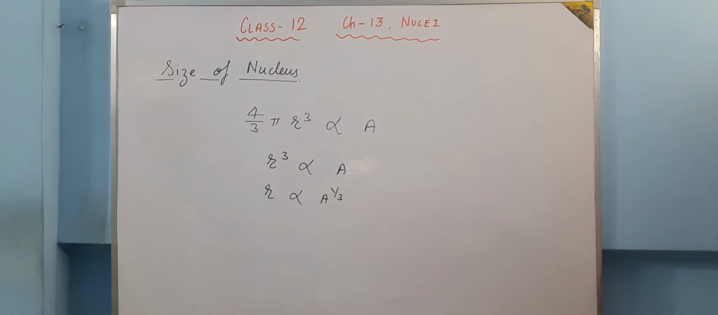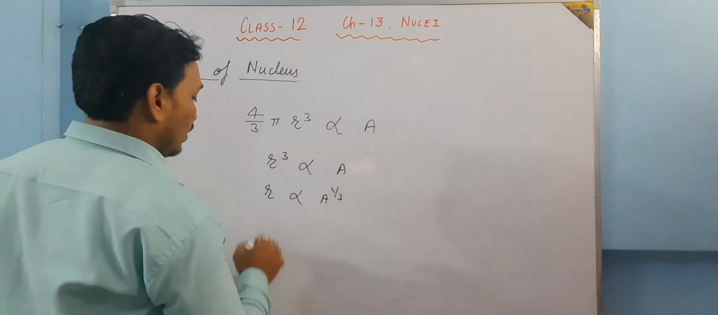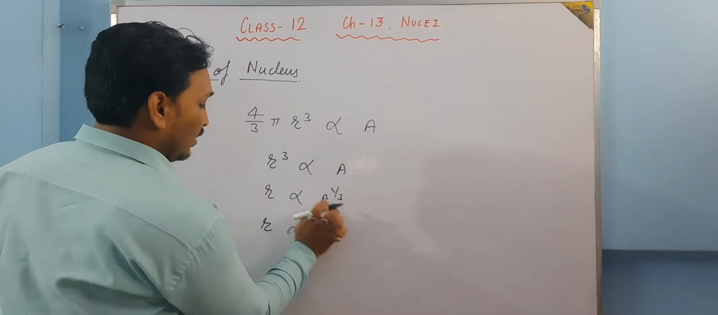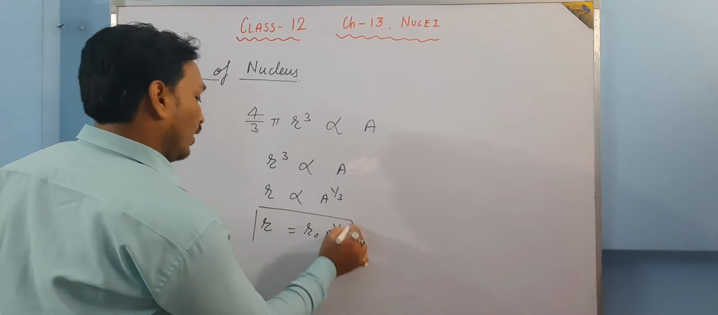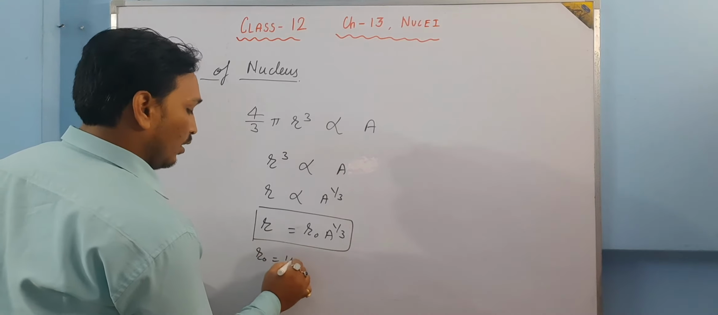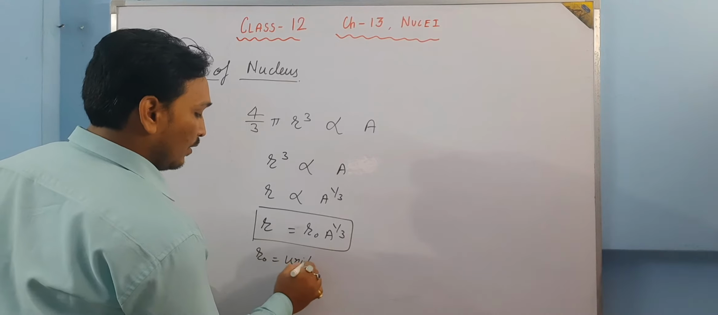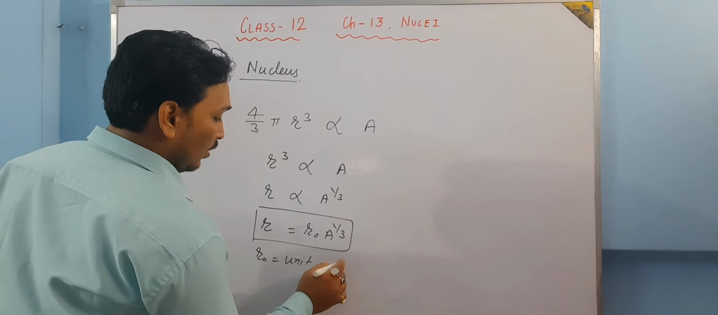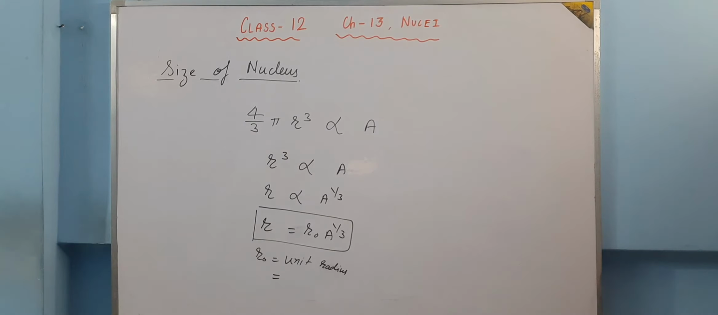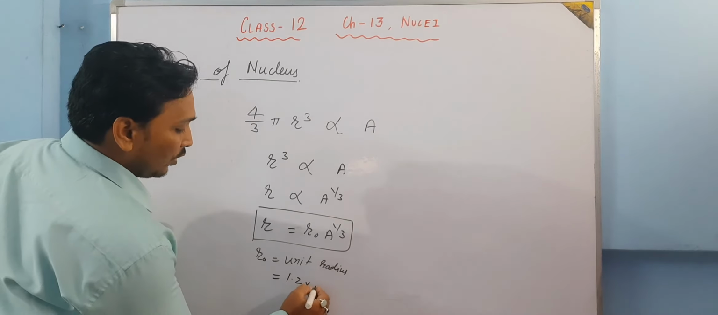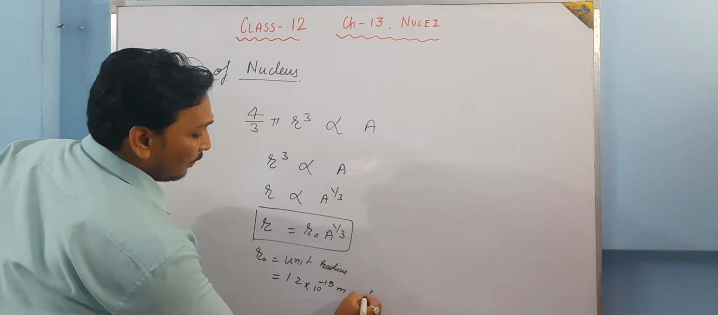To remove the proportionality, we can put a constant. So r is equal to r naught into A to the power 1 by 3, where r naught is called the unit radius, and its value is approximately 1.2 into 10 to the power minus 15 meter, which is 1.2 FM.